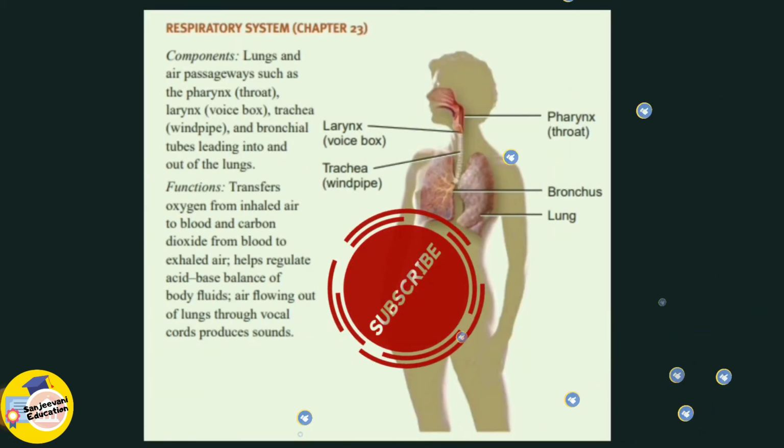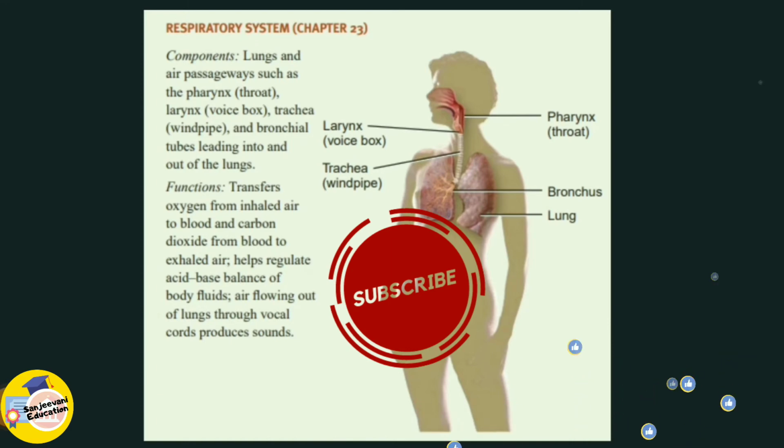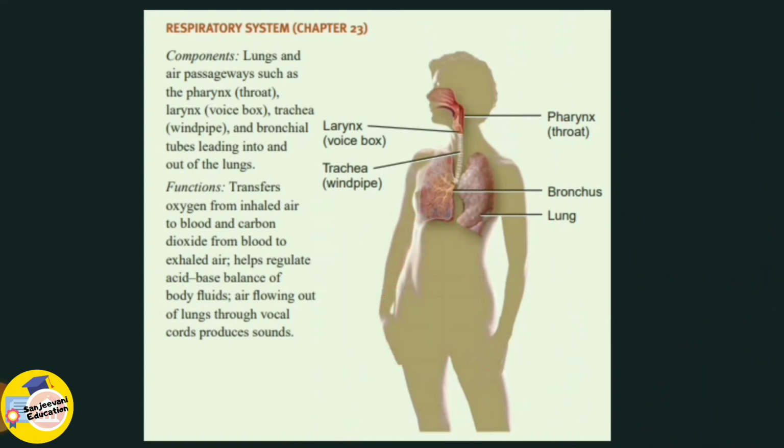So the next we have is the respiratory system, which describes the breathing process in human beings, the intake of oxygen and outgo of carbon dioxide. Looking at the components, the first one we have is pharynx and larynx.